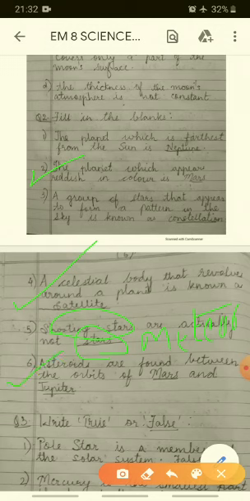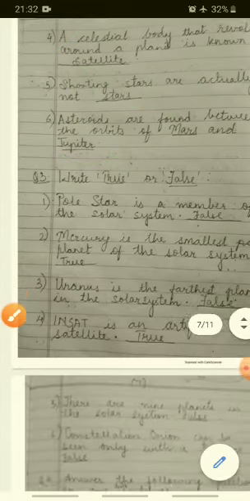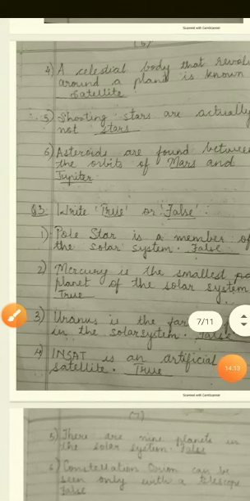Asteroids are found between the orbits of, yes, Mars and Jupiter. There is a thick layer between the Mars and the Jupiter. The gap between the Mars and Jupiter in the solar system, it is known as asteroids.